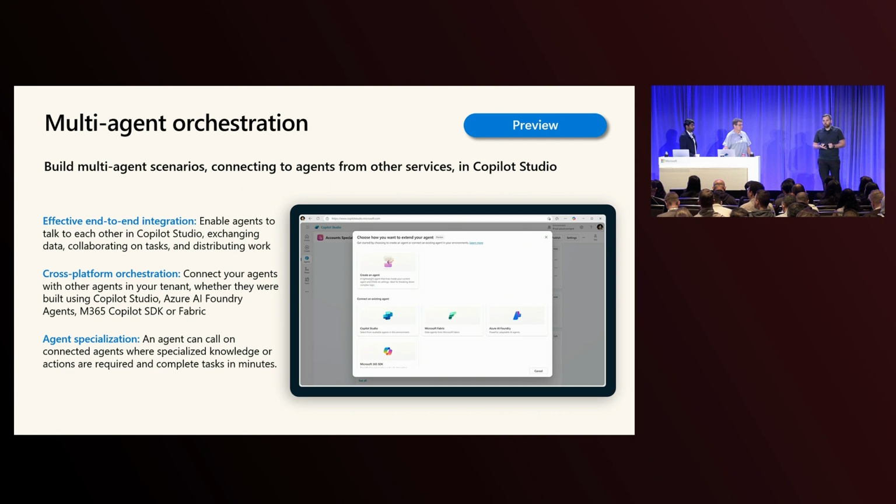And this is also where we're working with various internal partners like Foundry and Fabric to have more native integration, as well as our SDK, where you can plug in any external system as an agent into Copilot Studio. This is also an area where we're investing more, so you'll hear more about A2A integrations. If an agent understands the A2A protocol, you'll be able to plug it in, as well as any third-party endpoints. If there are providers that we work with that have an A2A agent, we'll bring them in natively. So we should expect that this list of tiles of systems that we integrate with natively will expand rapidly in the coming months.